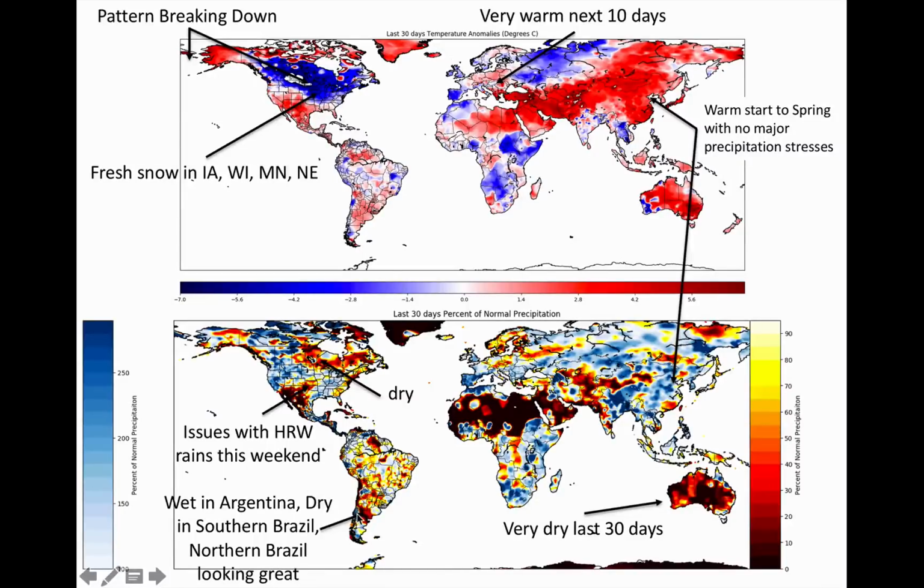We have some big rains coming into Argentina, but it might be a little bit too much rain too late. We'll talk about how dry it's been in southern Brazil, but it's been great weather in parts of Mato Grosso. And just to point a couple things out, over in China, we've had a pretty warm spring so far, with only a little bit of dryness in the coastal regions of southeast China.